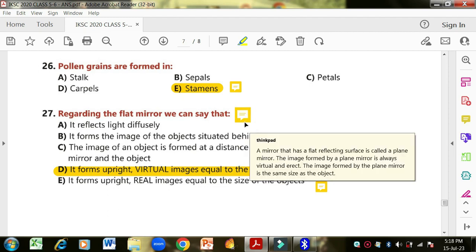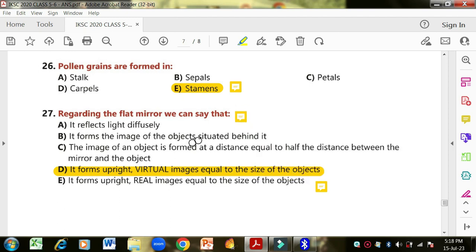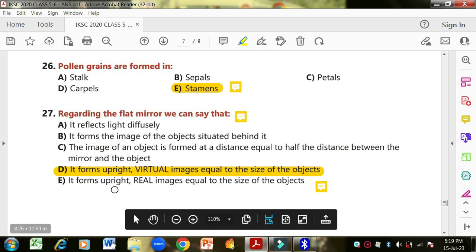Okay, now the next one is, yes, the image is always upright. Okay, it reflects light diffusively. No, this is wrong. It forms the image of the object situated behind it. The image of an object is formed at a distance equal to half the distance between the mirror and the object. It forms upright virtual images equal to the size of the object. It gives you the same image, virtual and upright. It forms upright real image equal to the size of the object.